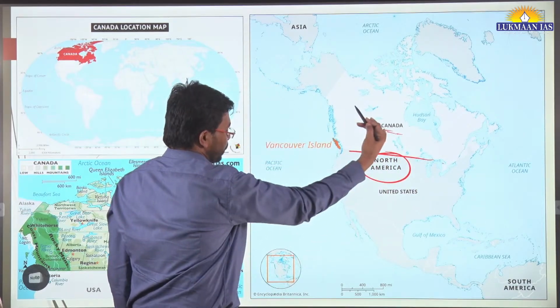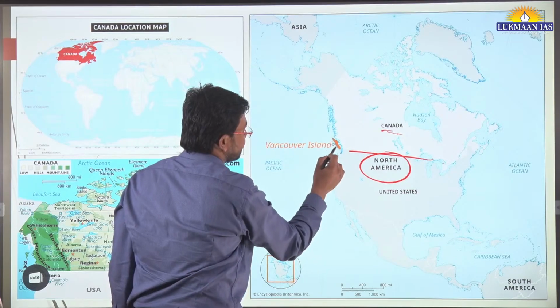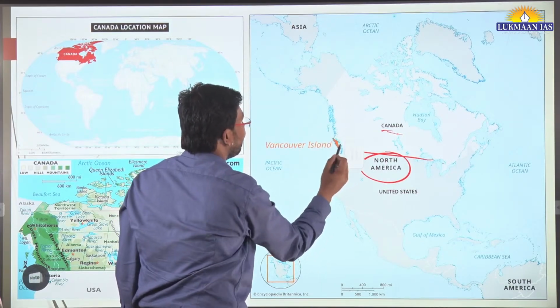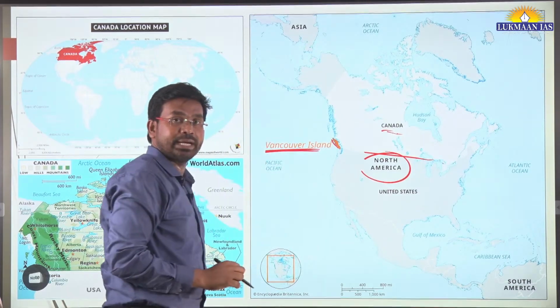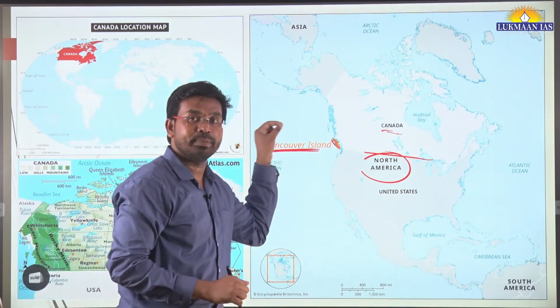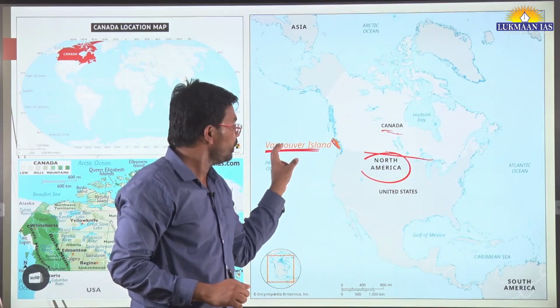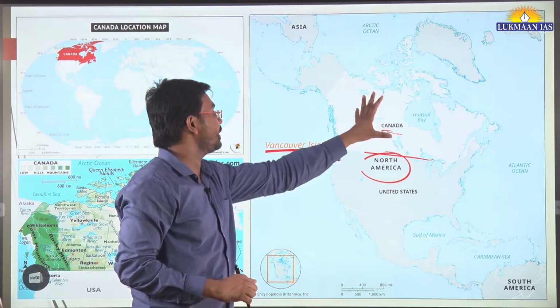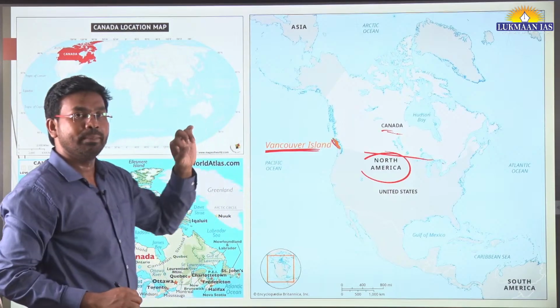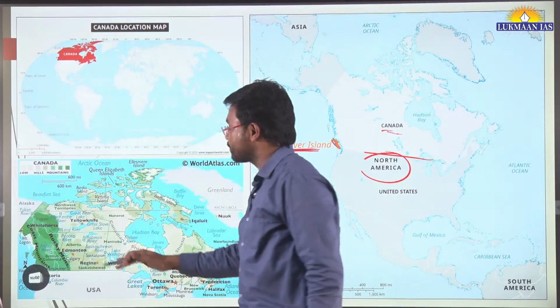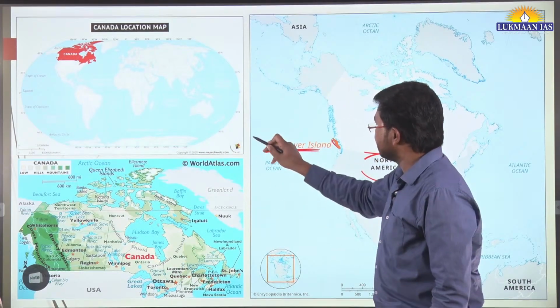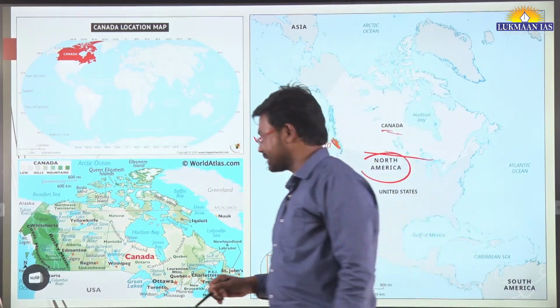Okay, so to the left side of it, to the southwestern side, we have an island which is known as Vancouver Island. Okay, this is Vancouver Island. So this is where these people have tried to enter Canada through this particular route, but these people have been denied entry. Okay, so I have included some other maps also. You can go through it. This will help you to, let's say, answer questions.